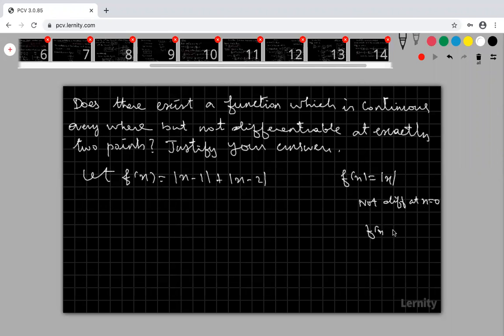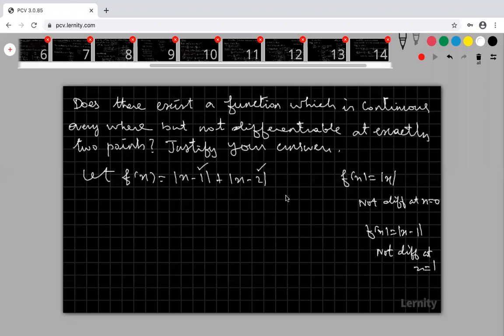Similarly, f of x is equal to modulus of x minus 1. This is continuous everywhere, that means continuous at every point, but not differentiable at x is equal to 1. Similarly, modulus of x minus 2 is continuous but not differentiable at x is equal to 2. So therefore, the entire function is continuous but not differentiable at x is equal to 1 and x is equal to 2. Are you clear?